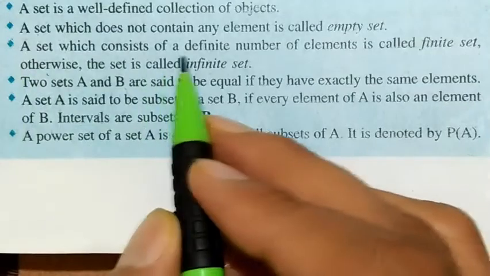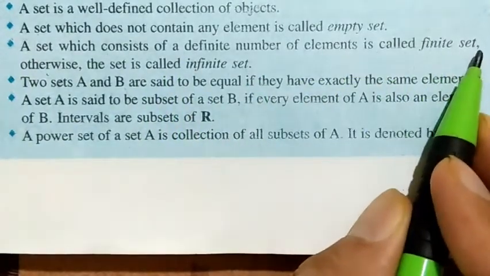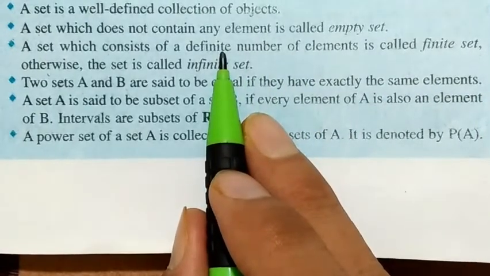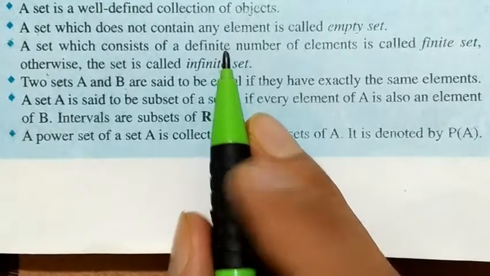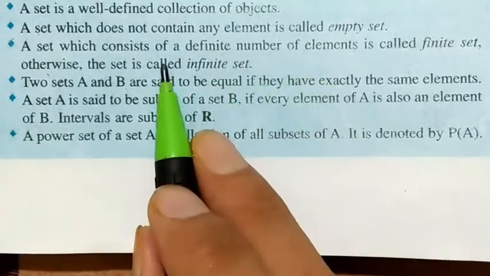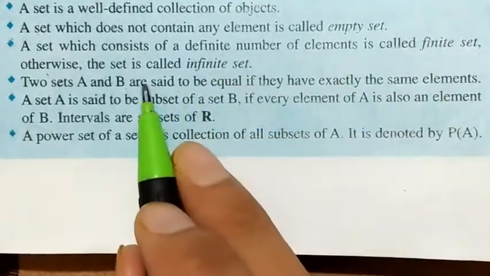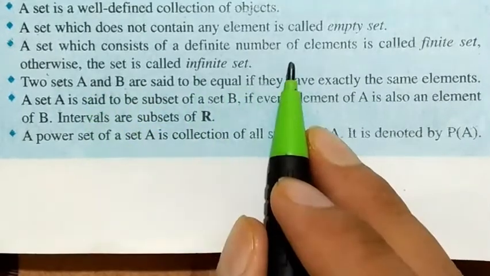A set which consists of a definite number of elements is called finite set. Means if there are definite number of elements, if we know the exact number, how many elements are there, like 1, 5, 50, 1 lakh, means if we know the number of elements in the set, that is called finite set. And if we don't know the total exact number, that is called infinite set.